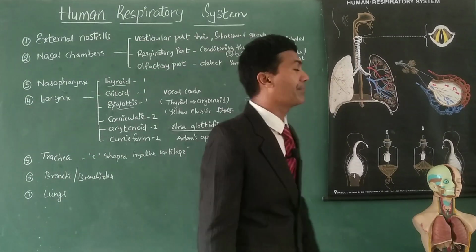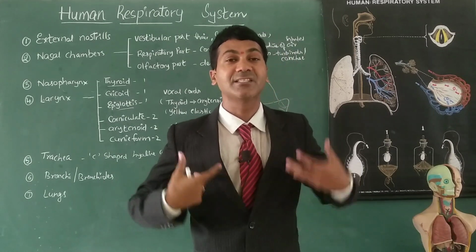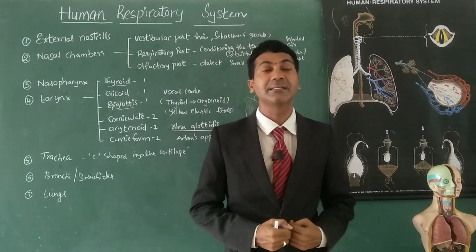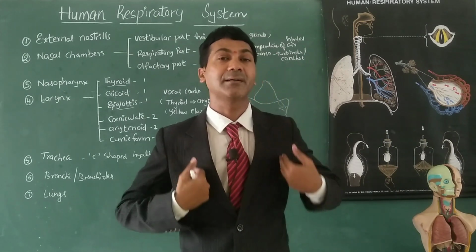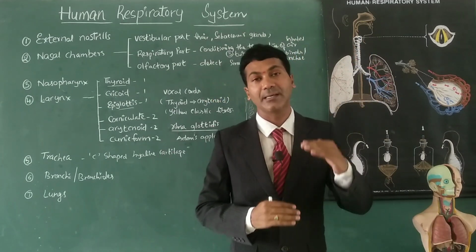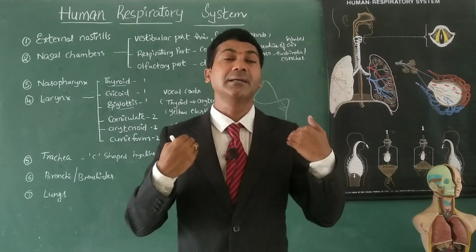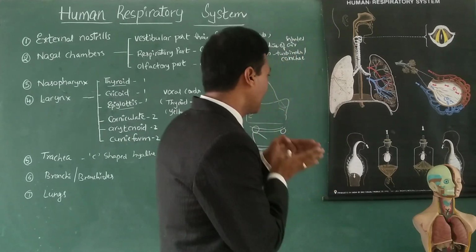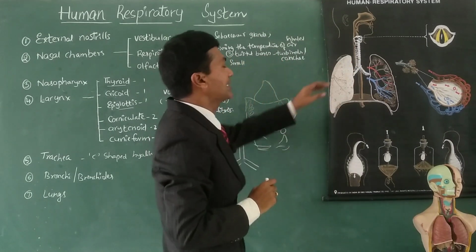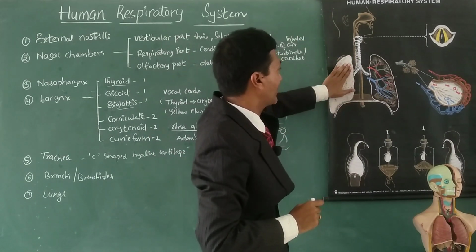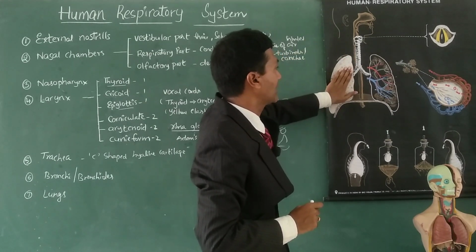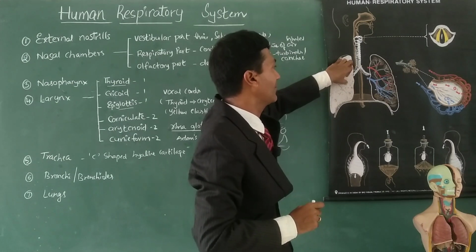And finally lungs. A pair of lungs occupies the chest cavity, surrounded by two membranes known as pleural membranes. The outer pleura is associated with the thoracic cavity lining, and the inner pleura is attached to the surface of the lungs. The space between these two pleural membranes is filled with a fluid known as pleural fluid, which helps in protecting the lungs from external pressure and force, if applied. So the lungs are protected by these membranes and fluid.